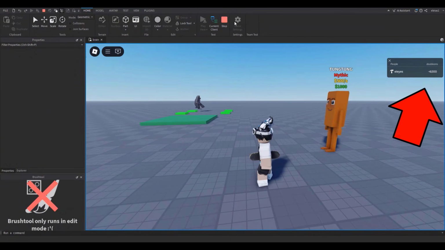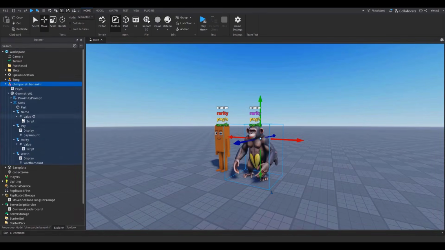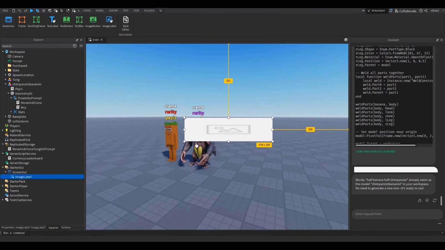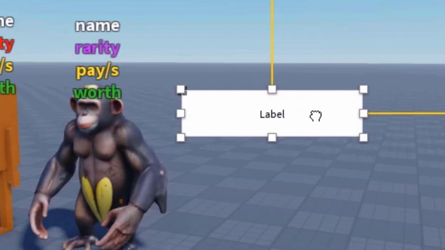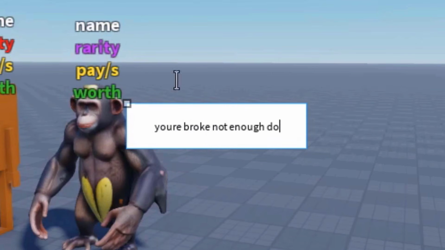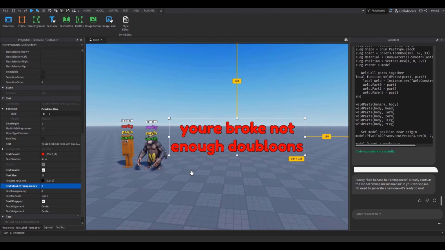Wait, let me see. I bought him, but I go into negative. Ooh, see, that's what we have to change now. I'm just gonna make it so it shows up on your screen that says you can't afford this, not enough money. So just get a text label. You're broke, not enough doubloons. How do you spell doubloons? Doubloons. There you go. Let's just make this look better. There you go. You're broke, not enough doubloons.